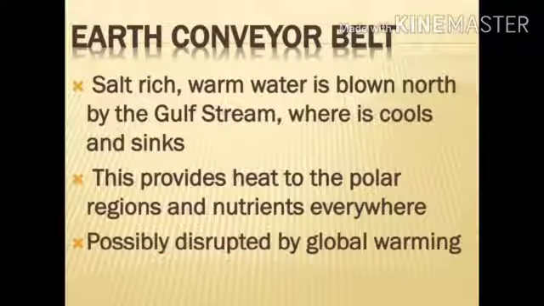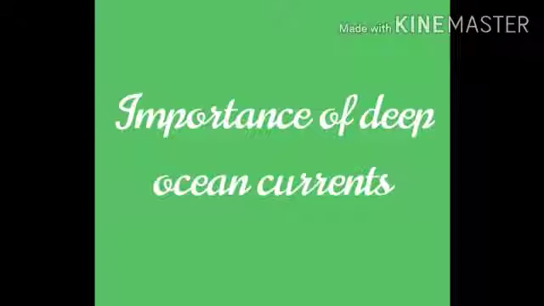Children, we have seen that the movement of warm water and cold water is going on continuously. Thus, the redistribution of the ocean water keeps occurring. This redistribution takes around 500 years to complete. Means it will take almost 500 years for the whole water of the upper layer to go down and the whole water of the bottom layer to come up. This type of movement is known as the earth conveyor belt.